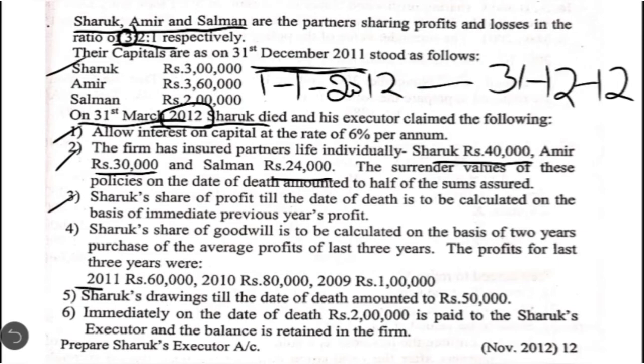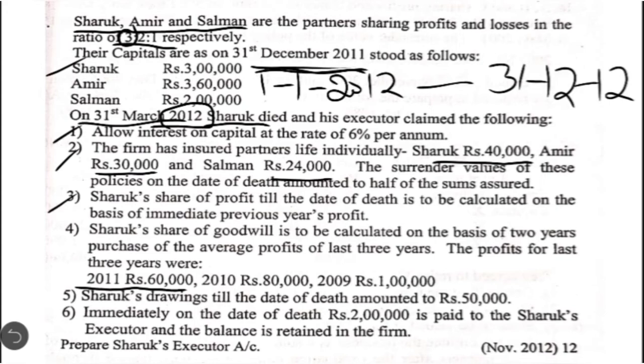In the next point they have given what is the profit for the year 2011. So 2011 they had profit of 60,000, which is a profit for 12 months. For 12 months 60,000 is the profit. For 3 months how much? So we are doing the cross multiplication to calculate what is the expected profit of the entire firm for 3 months. Thereafter we are going to calculate what is Shahrukh's share by multiplying 3 by 6.